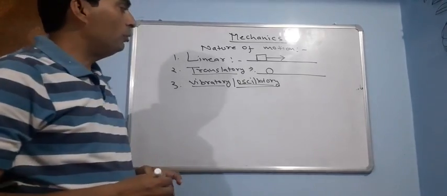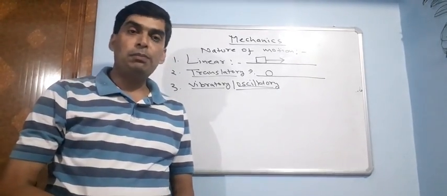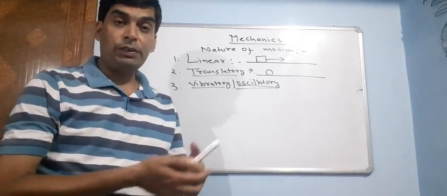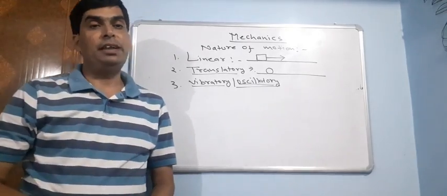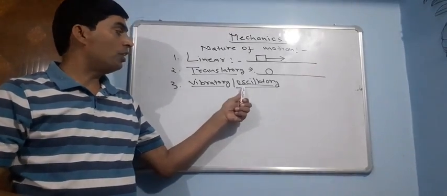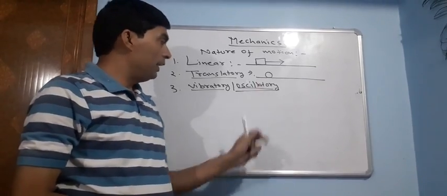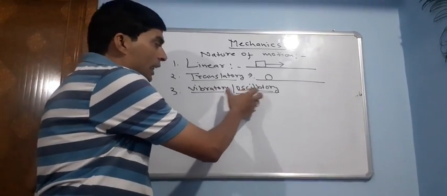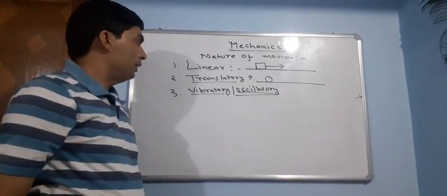Vibratory motion and oscillatory motion are the to and fro motion of a body with respect to some mean position, like a swing or the motion of a simple pendulum, where the mean position is defined. We have to study this motion in the chapter on waves, where SHM will play a vital role to express the quantities responsible for motion in the vibratory part.